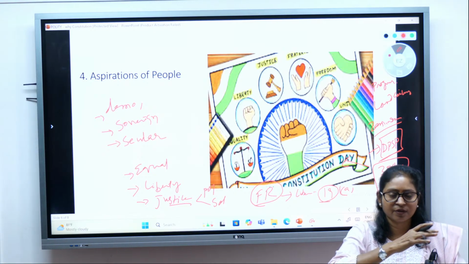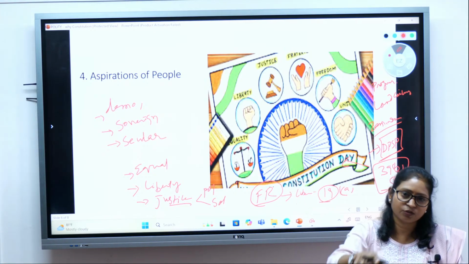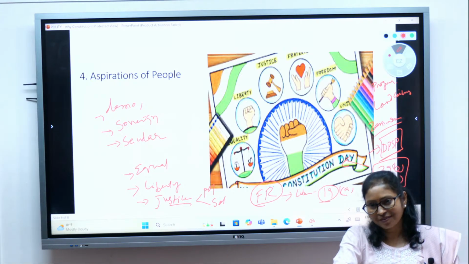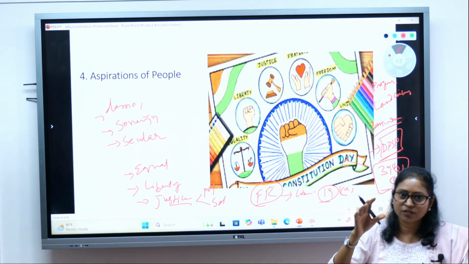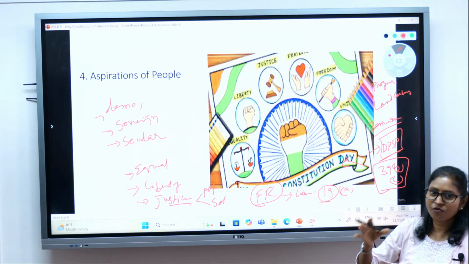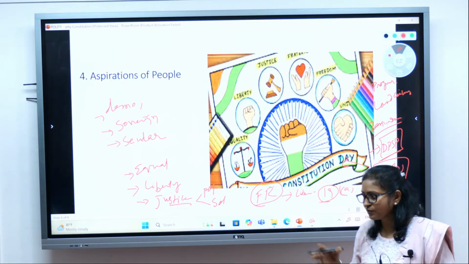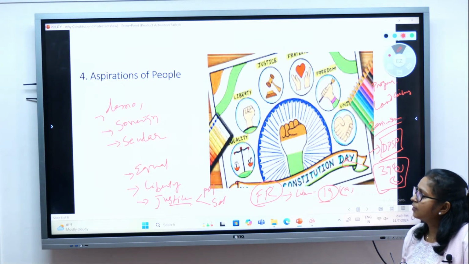You can't have unlimited land. There is a ceiling to that. So all these provisions were made to make the society more just, more fair, right? Equitable distribution of resources.